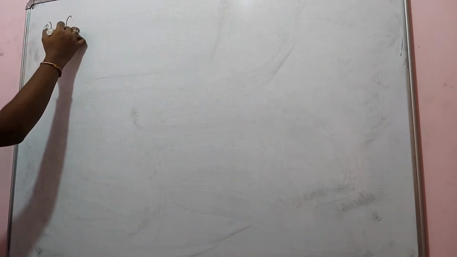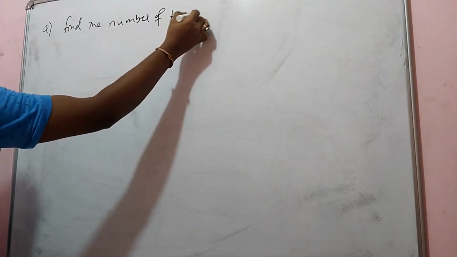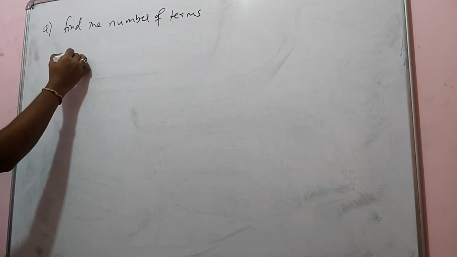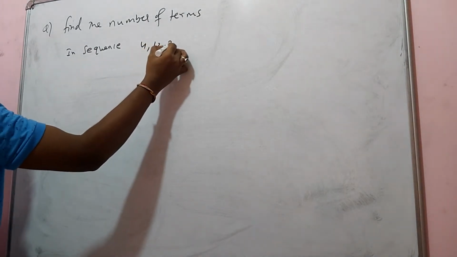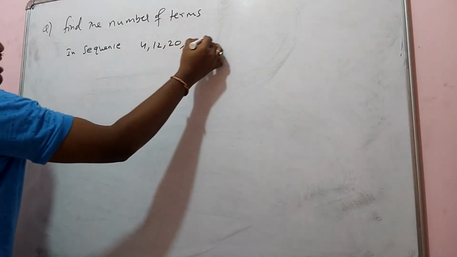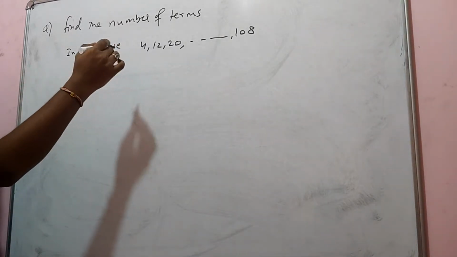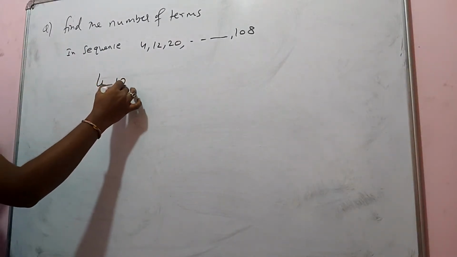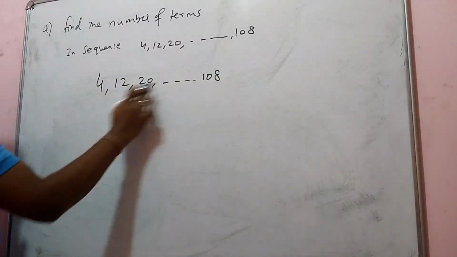Fine. Now the question is: find the number of terms in the sequence 4, 12, 20, and so on up to 108. You have to find the number of terms in this. How do we find the number of terms whenever an AP is given? This is the arithmetic progression we are learning. In 4, 12, 20, up to 108, how many terms will be there, like 1, 2, 3, and so on?